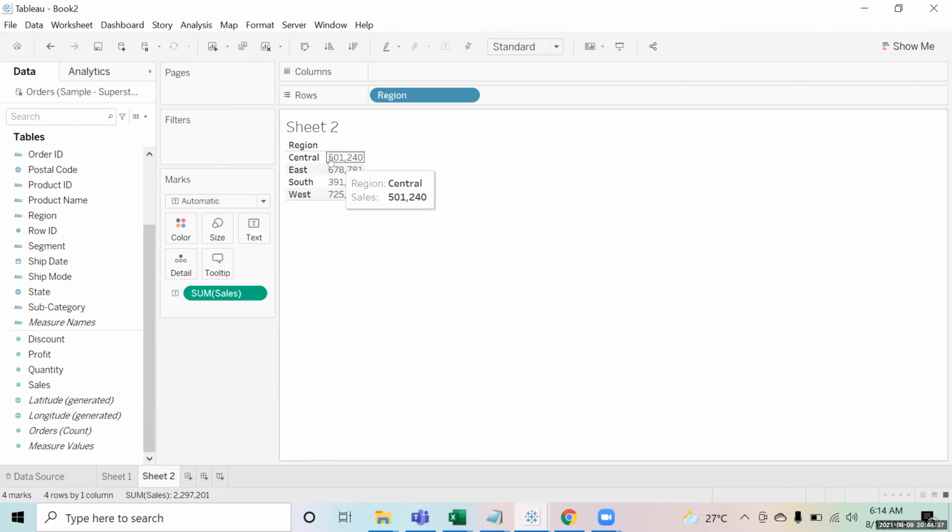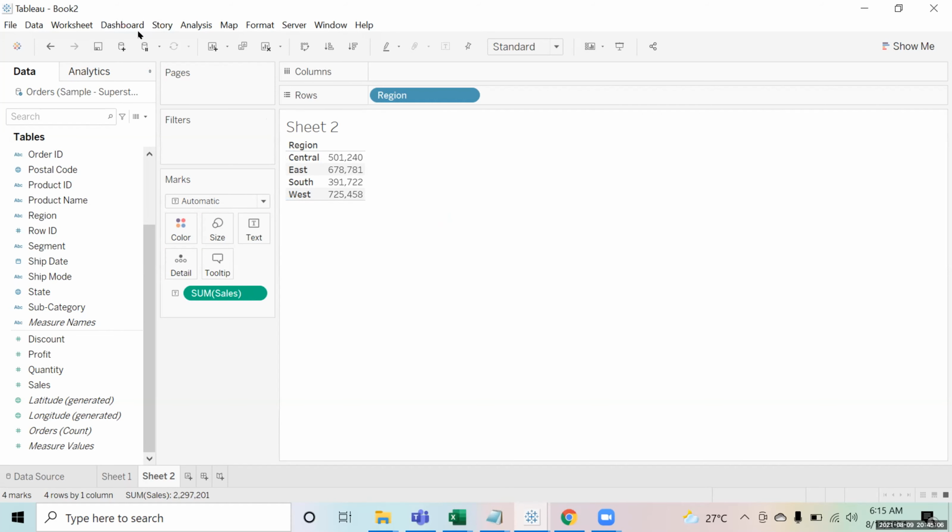Suppose what I want to do is show the total sales if the region is central. If the region is central, then I want to show the sum of sales. Otherwise, I want to show the average sales if any other region is present.